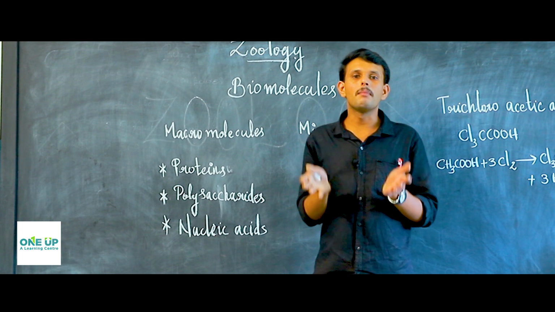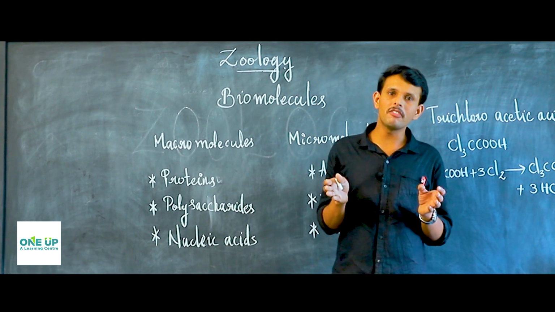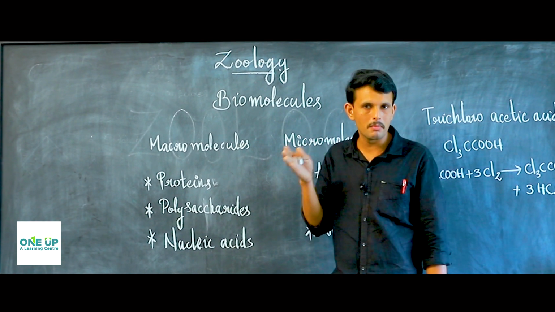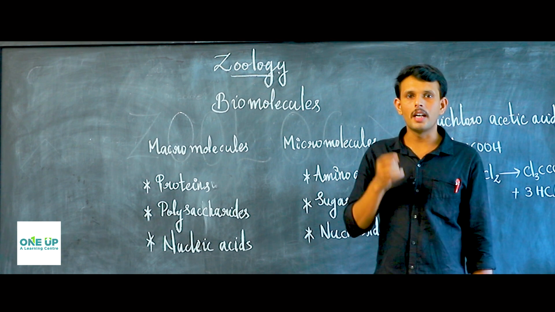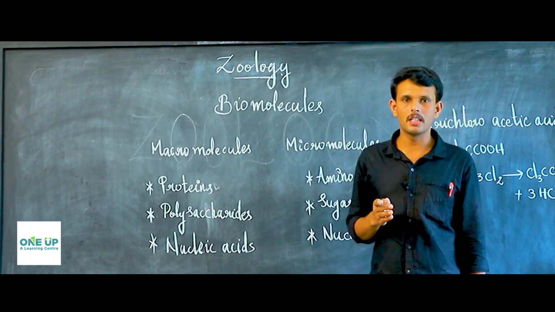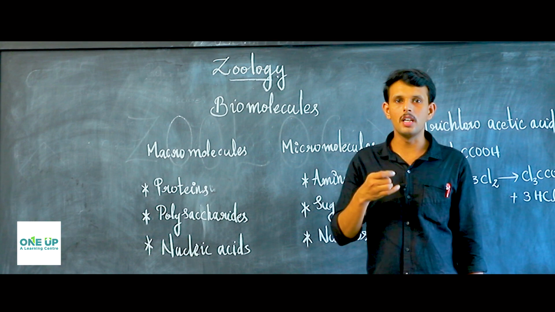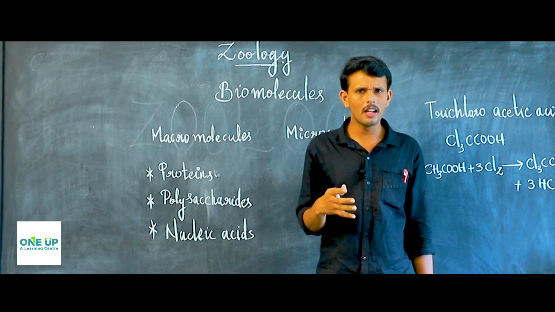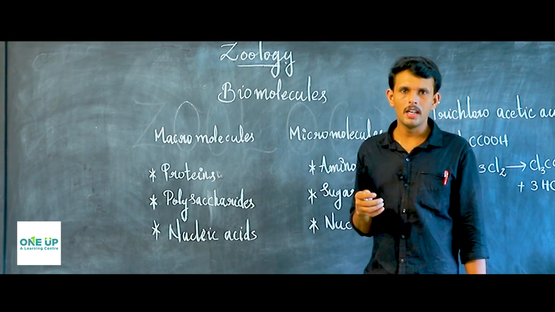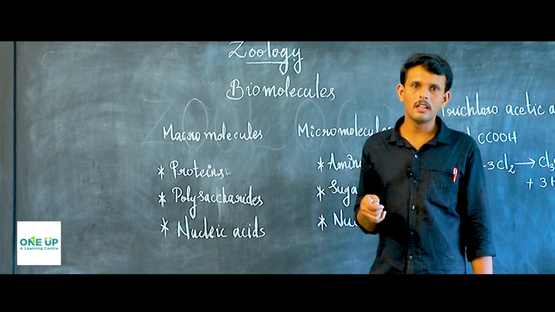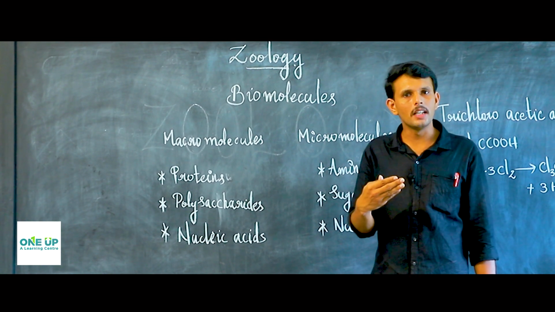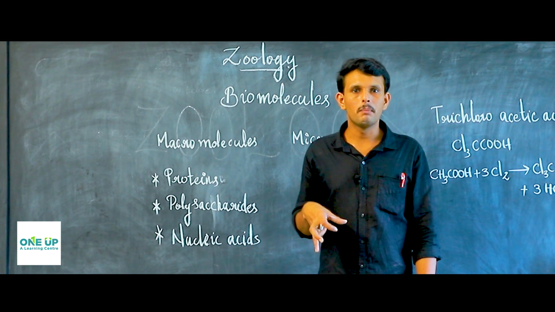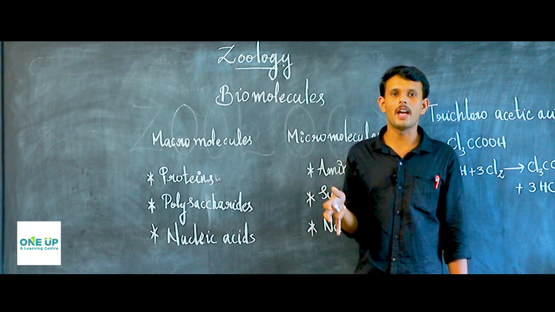What is the cell made up of? The cell itself is made up of biomolecules. You have learned the structure of the plasma membrane. Plasma membrane contains a bilayer of lipids and integrated proteins within it. So definitely each and every part of the cell is made up of biomolecules. The metabolic activities undertaken by the cell are also chemical processes. So without chemistry, biology has no independent existence.